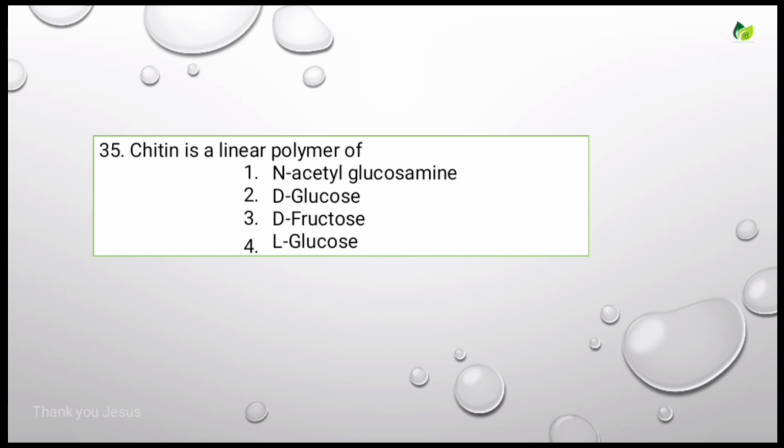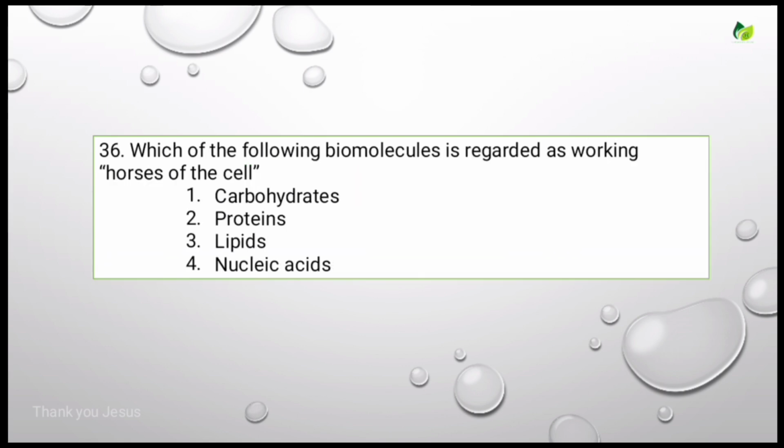Chitin is a linear polymer of. Options are N-acetyl glucosamine, D-glucose, D-fructose, L-glucose. The correct answer is N-acetyl glucosamine. Let's see the next question.